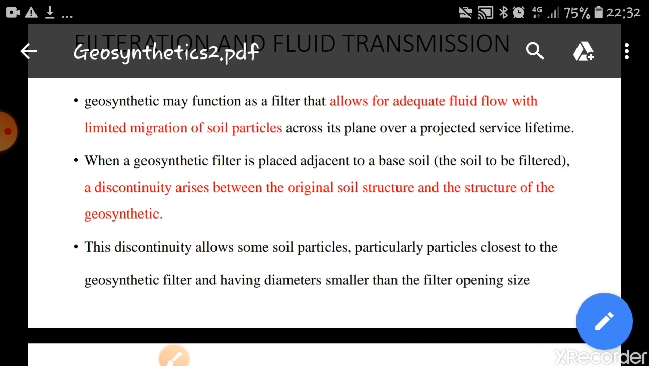Geosynthetic drainage occurs either cross plane, when the above described process has reached the equilibrium, or in plane, when water is transmitted within the geosynthetic structure itself. The effectiveness of these functions is ascertained by a long-term geosynthetic flow test. So various tests have to be done, and based on these tests we can find out the effectiveness of these methods.